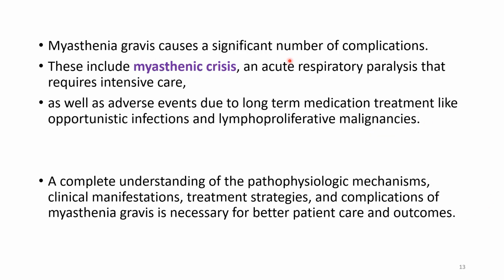Myasthenia gravis causes a significant number of complications. So, how is this important? It may lead to myasthenic crisis, that is an acute respiratory paralysis that requires intensive care, as well as adverse events due to long-term medication treatment. So long-term they should use steroids. This leads to opportunistic infections and lymphoproliferative malignancies. So we have to understand the pathophysiologic mechanisms, clinical manifestations and treatment strategies for myasthenia gravis for better patient care and better outcome.